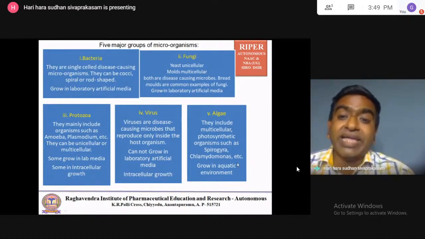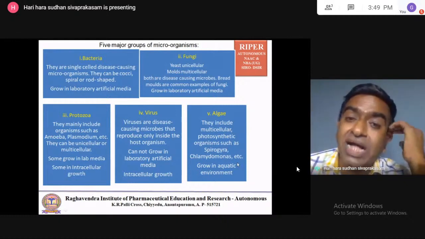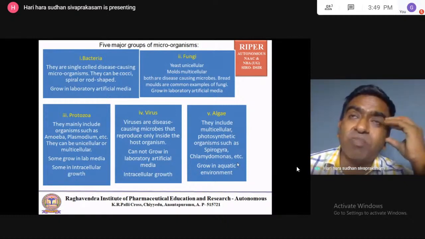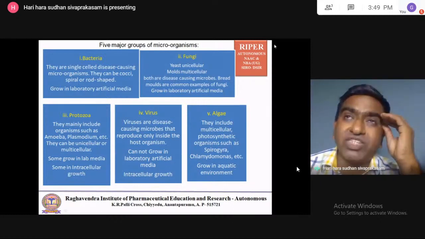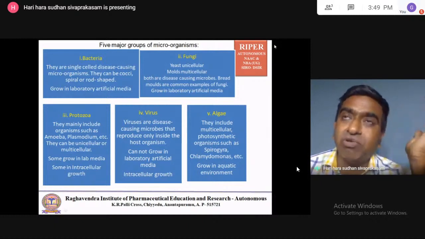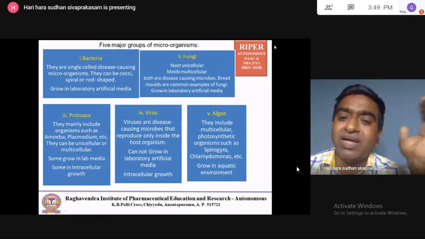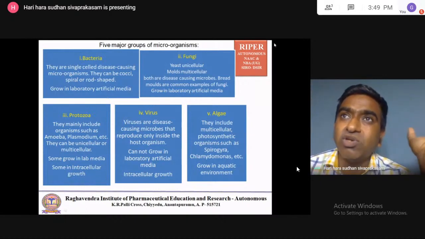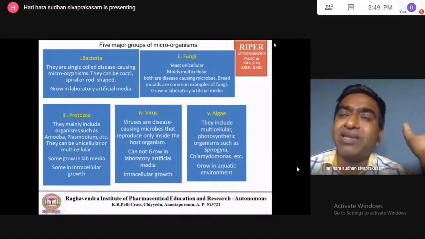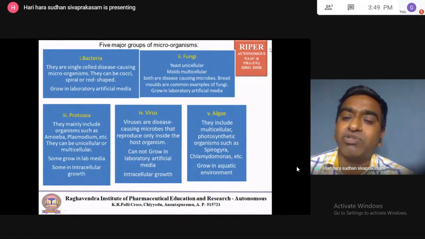They can also grow in artificial media like bacteria. Then fungi, yeast cells are used for alcohol production and other useful products also. Molds are mainly used for antibiotic and chemical production. Penicillium notatum is a mold used for penicillin production. Other molds are also used for various antibiotics, as well as several chemicals. So the fungal species are mainly used for producing various chemicals, which is useful in the pharmaceutical industry.